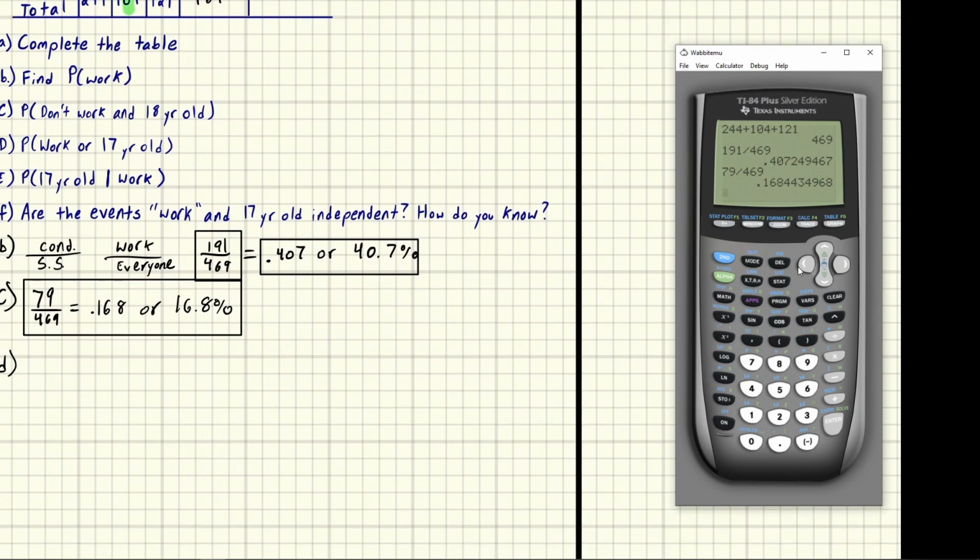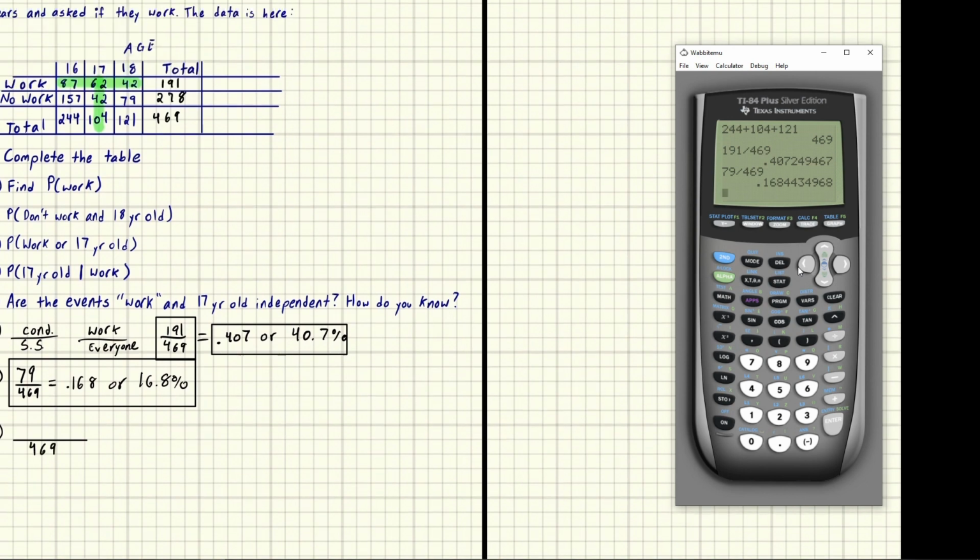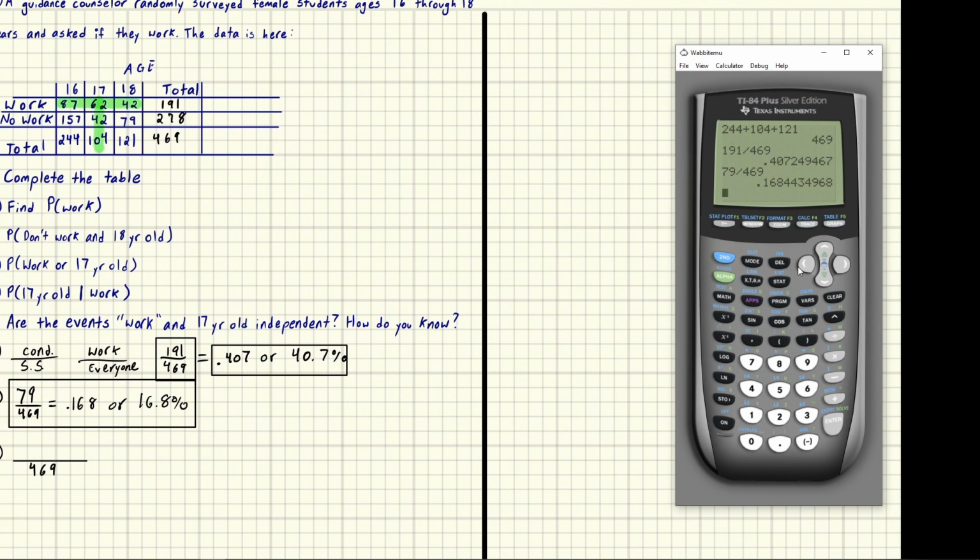So what we're going to do is ask, what's our sample space? Our sample space is still everyone. We were looking at the entire chart to determine this, so we still say it's everyone. The bottom number is 469 people. And then the top is just all these things that we've highlighted. So we just add them all, and you only add them once. You don't add the 62 twice because these are not mutually exclusive.